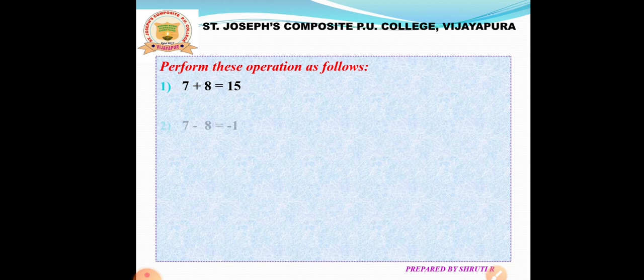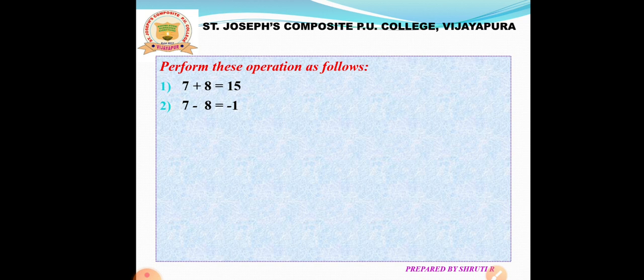First one, now we have to add 7 and 8. Both are having positive signs, so we have to add and keep the sign positive. Therefore, we will get plus 15. Second one, now we have to add 7 and minus 8. That is 7 minus 8. We are going to get it as minus 1.